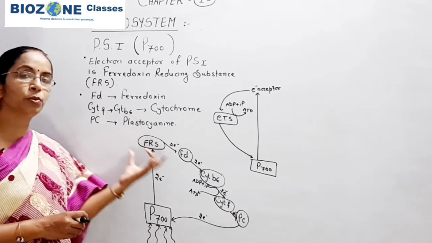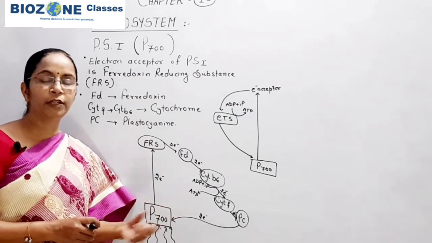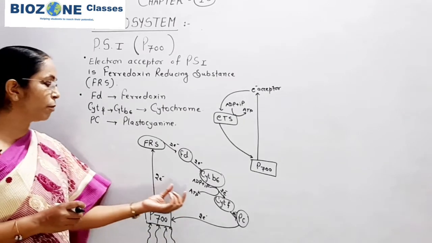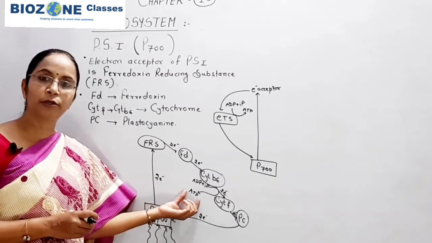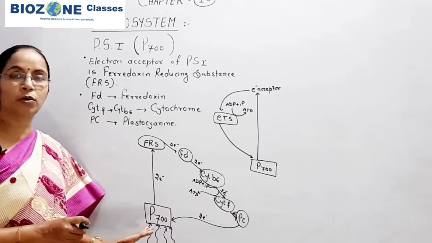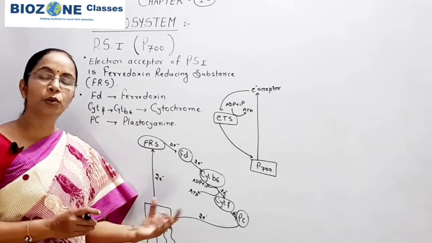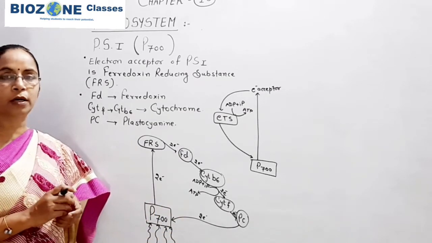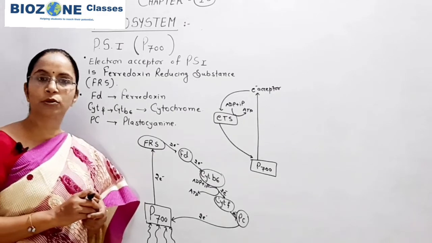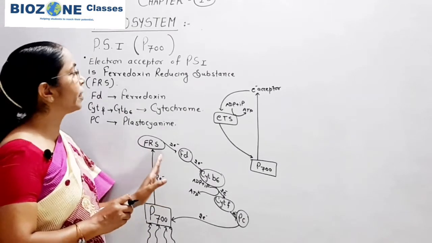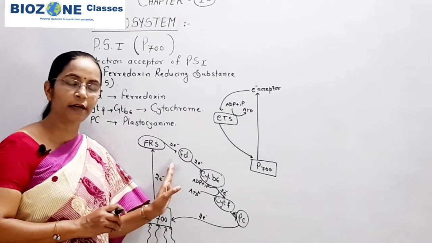Now we come to another important feature of PS1. An important feature of PS1, you remember, is that only energy is produced in terms of ATP. Photolysis of water is not related to PS1. That's why, when you study the photolysis of water, always remember it is not related to PS1 or P700.